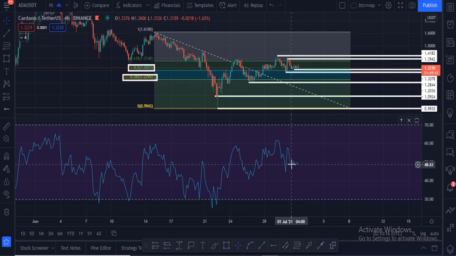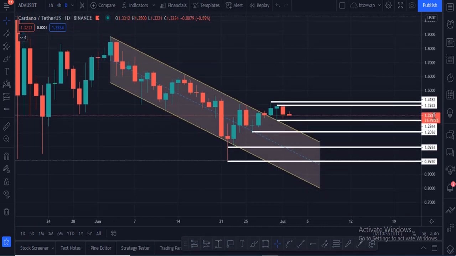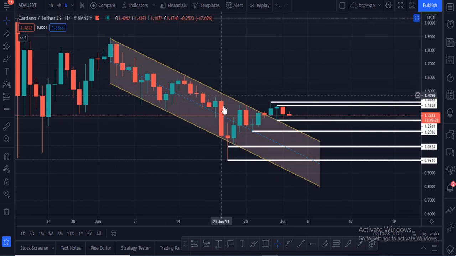The 4 hourly RSI is at 48 and it is turning towards the downside. If it hits 30 or goes below 30, the price of Cardano will definitely go down. This is the Cardano daily chart. Here you can see Cardano was in this descending channel, and after that Cardano broke this successfully, and then hit this $1.43. But now Cardano may be ready to hit this zone, and this is the upper trend line of this descending channel that Cardano is waiting at in this area.